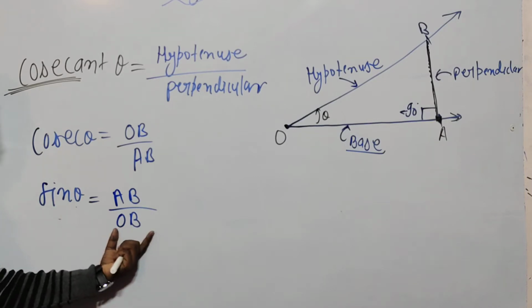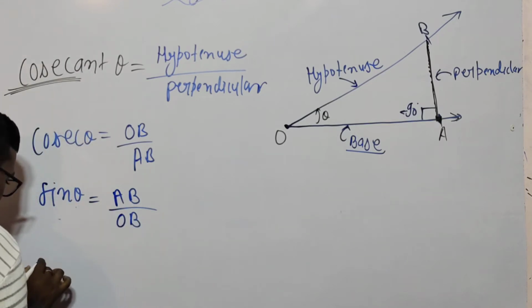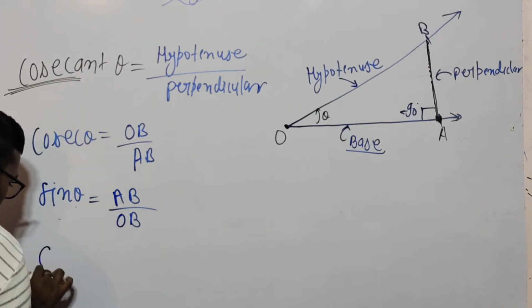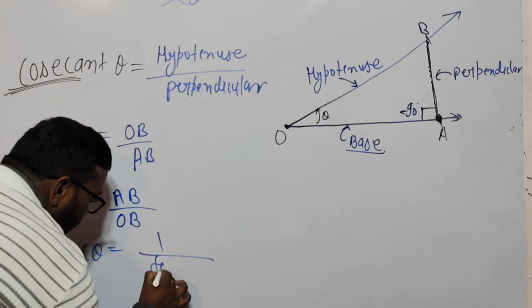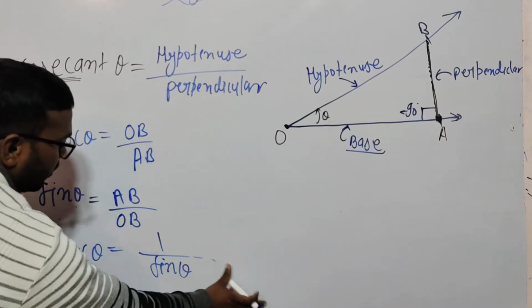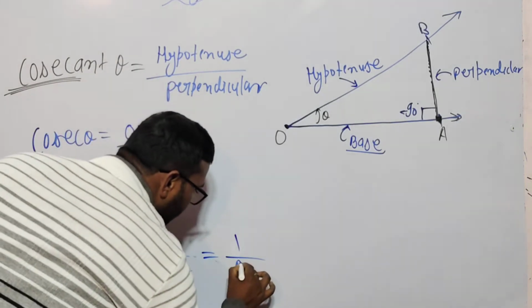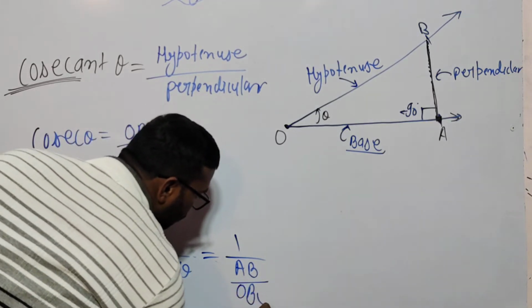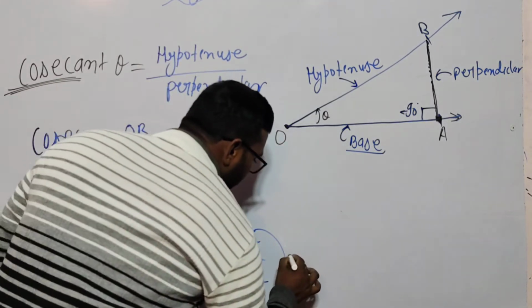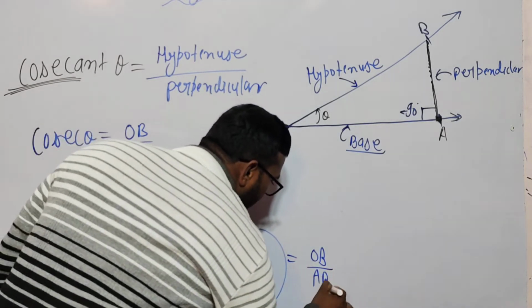So if we write cosec theta is equal to 1 upon sin theta, we get 1 by AB divided by OB, so it rotates and we get OB by AB.